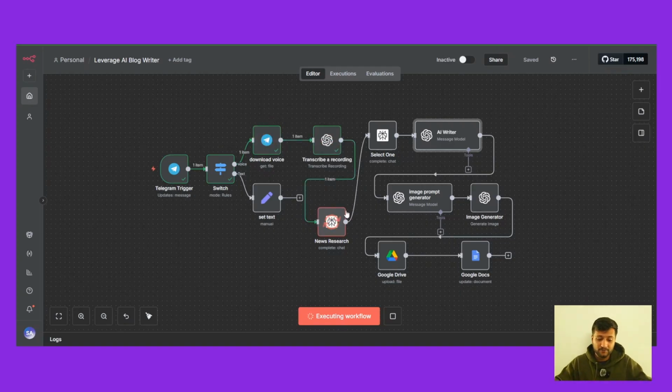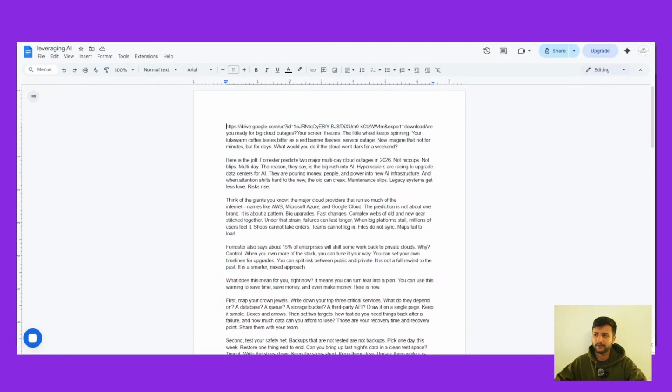Now it's going to go ahead and research all the news using Perplexity. It's going to research 10 news items based on the topic that I provided, and it's going to select the one that is more likely to get more clicks, more reads, and then the AI writer is going to write it. It's also going to generate an image, save it on a Google Drive, and our whole article will be saved on a Google Doc. So this is the article that it wrote. Look at it. It also generated an image and saved it on a Google Drive. If I click on this Google Drive image, I'll be able to download the image. So this is the article that it wrote.